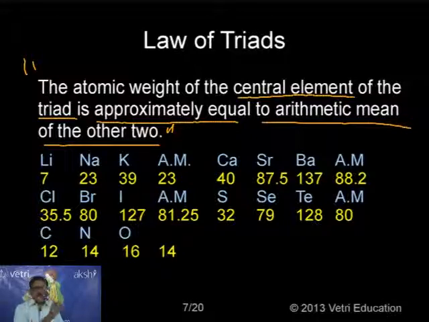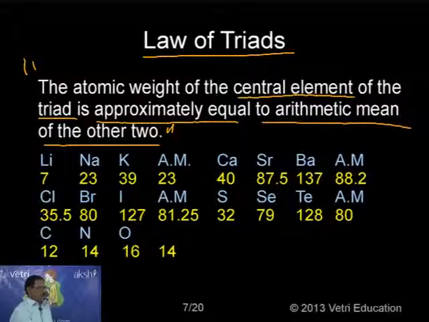So he grouped three elements together, all three having characteristic atomic masses. If you take the central atom, the atomic mass of the central atom will be the arithmetic mean of the first and third. This is called the law of triads.